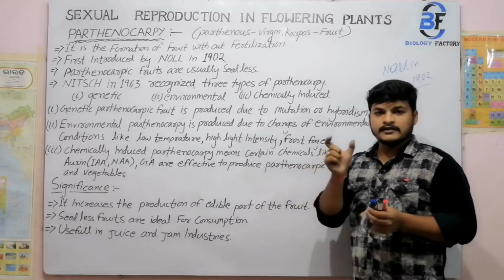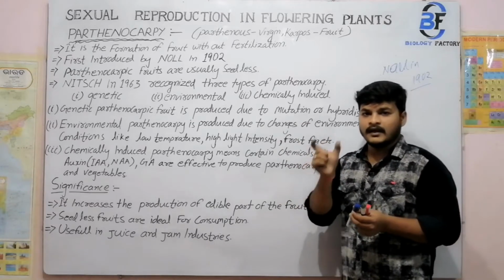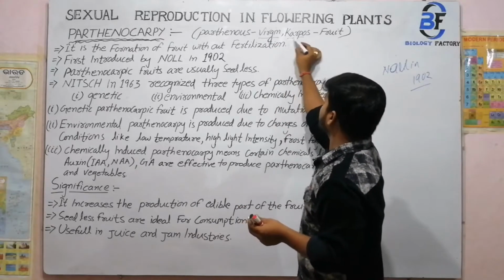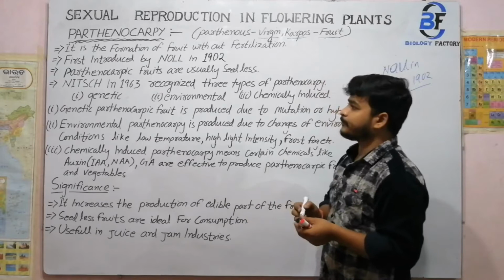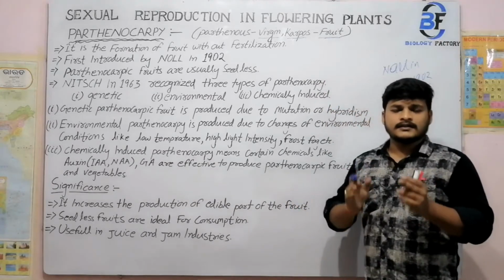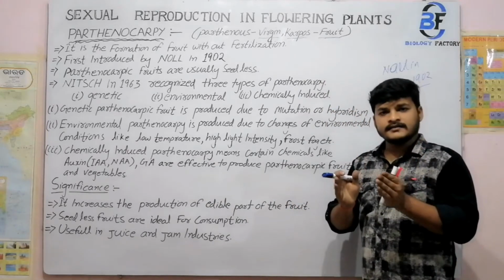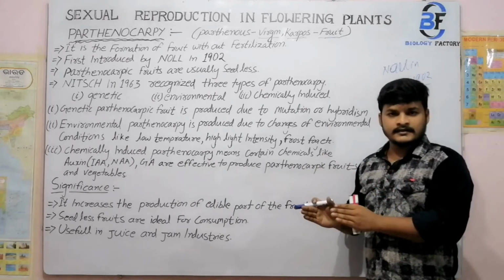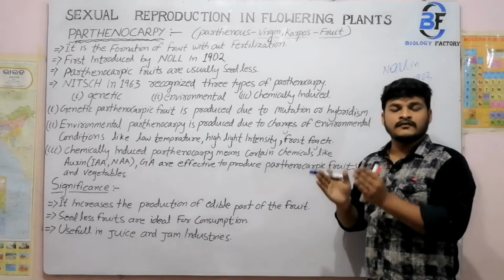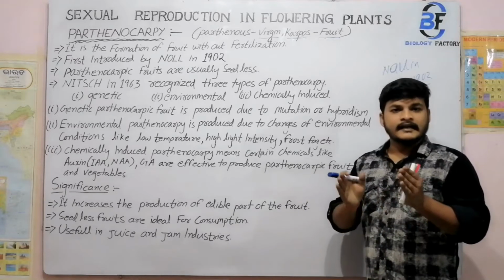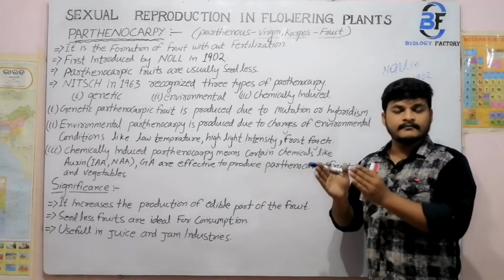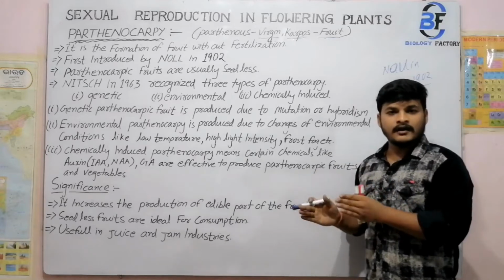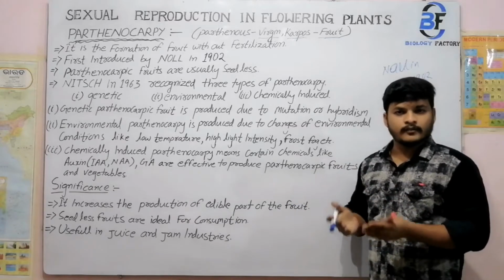If we split the term parthenocarpy, partheno means virgin and carpos means fruit. So fertilization does not take place here, so the fruit is seedless. It is otherwise known as virgin fruit, and the term parthenocarpy was first given by Knoll in the year 1902.